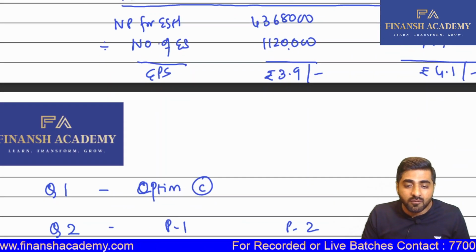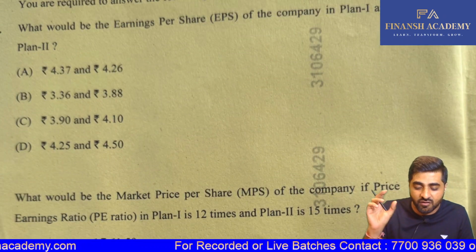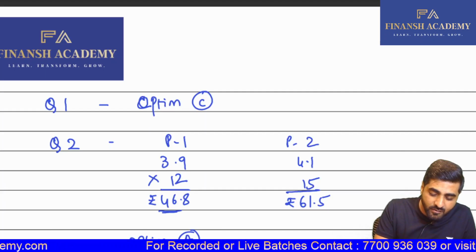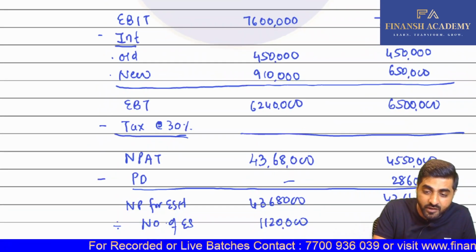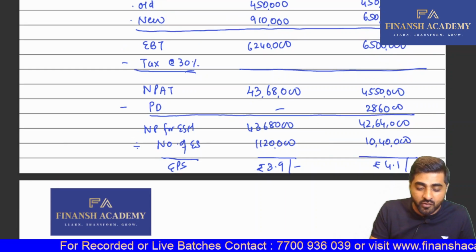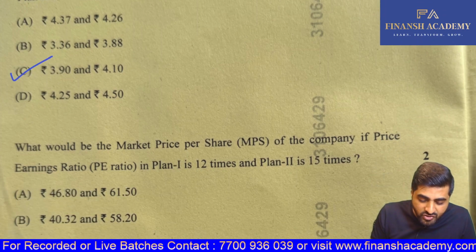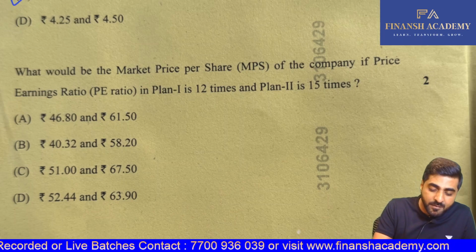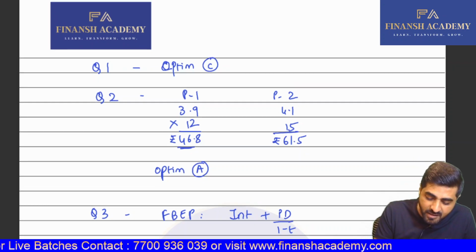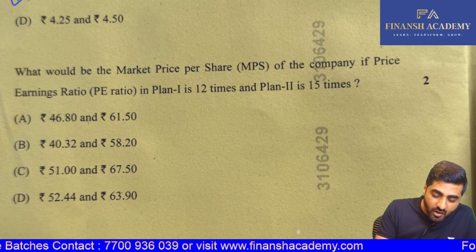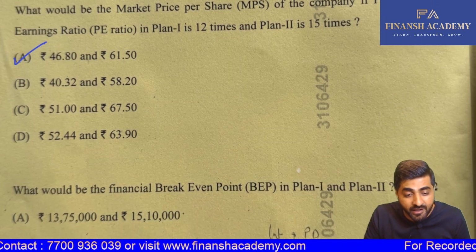Based on the EPS, they had asked the first question: what would be the EPS of plan 1 and plan 2? The answer which comes is 3.9 and 4.1. So it was your option C. Then, what would be the MPS? Your MPS was at a PE ratio of 12 and 15. The MPS is coming as 46.8 and 61.5, which is there on your screen. So for the second part, your option A.